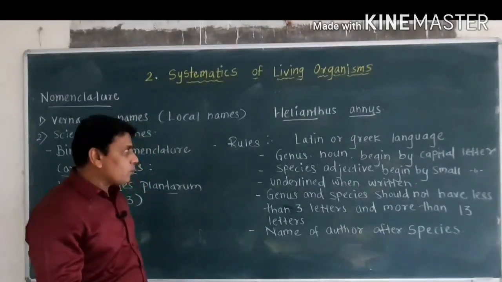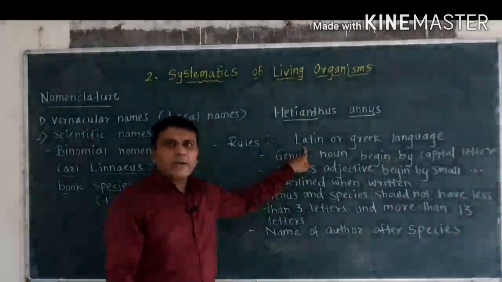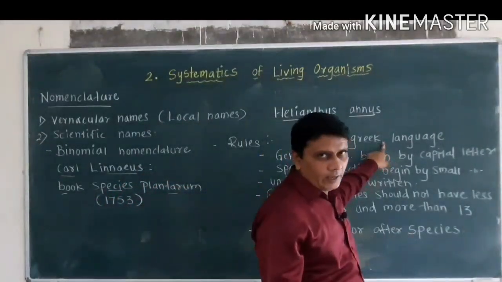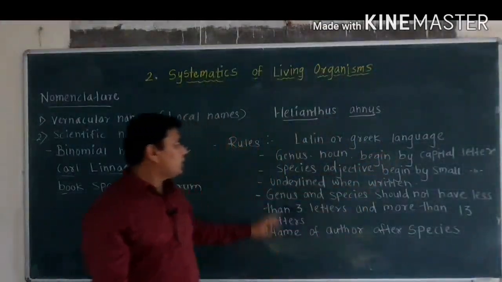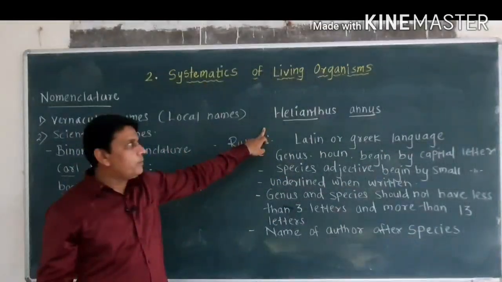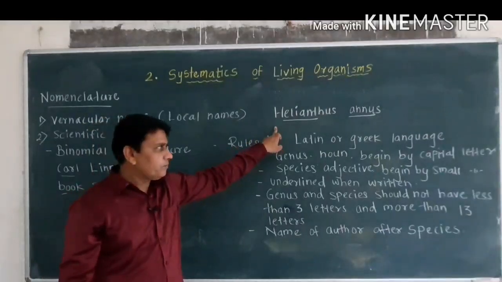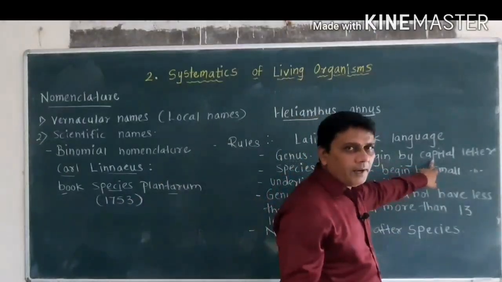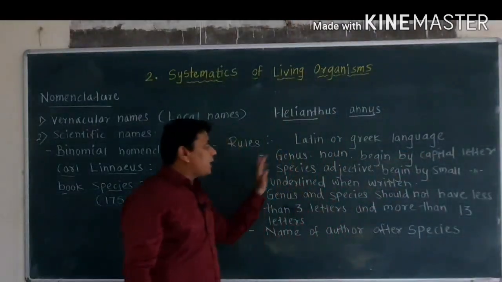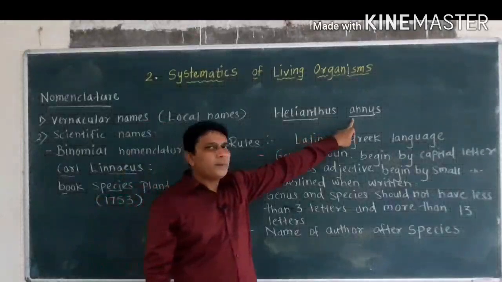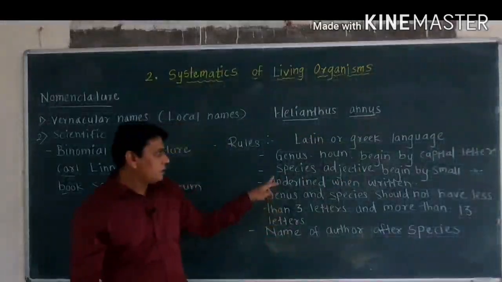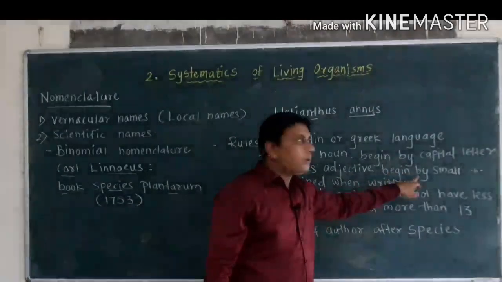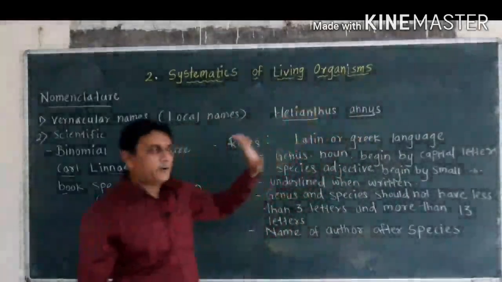According to Carl Linnaeus, there are different rules in the system of binomial nomenclature. The first rule is that the binomials should be written in Latin or Greek language. The first part of the binomial, that is the genus, should be a noun and begin with a capital letter. The second part consists of the specific name or species. The species should be an adjective and begin with a small letter.